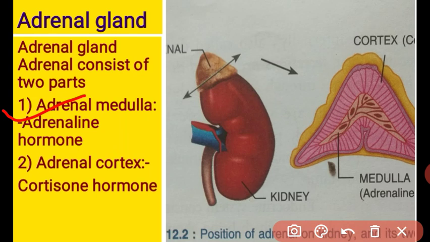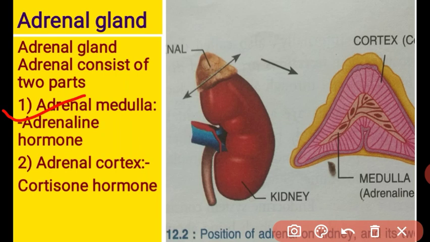Next hormone, the next part of the adrenal gland is the adrenal cortex. The adrenal cortex secretes many hormones, but the important hormone secreted by the adrenal cortex is the cortisone hormone. Cortisone hormones are of two categories: mineralocorticoids and glucocorticoids. The mineralocorticoid hormones regulate the mineral metabolism in our body, meaning sodium and potassium ions. Their regulation is done by the mineralocorticoid hormones.